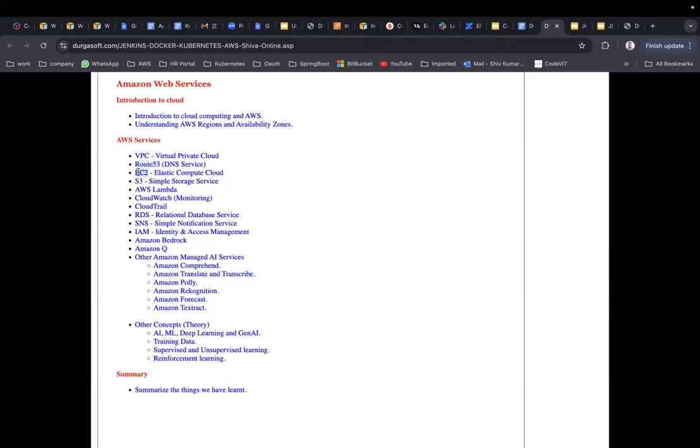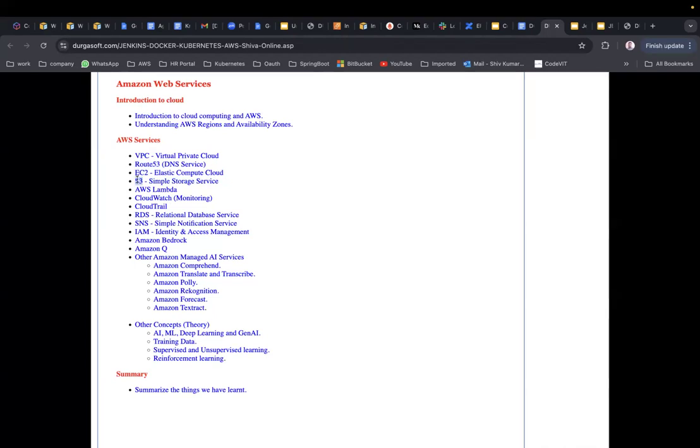EC2, where we are going to provision our servers, create our servers. Provision means create. Okay, virtual machines, that we call servers, virtual machines, all the same. Now S3, simple storage service. This we are going to leverage.